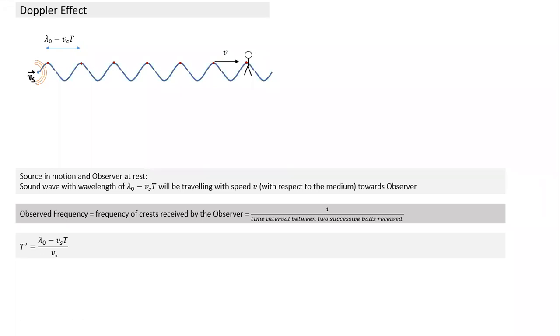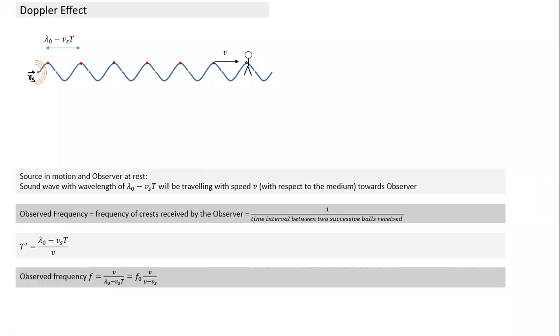So this is T dash, hence what is the frequency? Inverse of T dash is frequency. What is the observed frequency, which is not the same as the frequency emitted? Frequency will be the inverse of this. So this is V divided by lambda naught minus Vs t. What we'll do here is multiply and divide by f naught, the original frequency, the frequency emitted from here. In the denominator, this term is multiplied by f naught, and this term is also multiplied by f naught. So in the numerator, we retain it as it is, f naught into v.